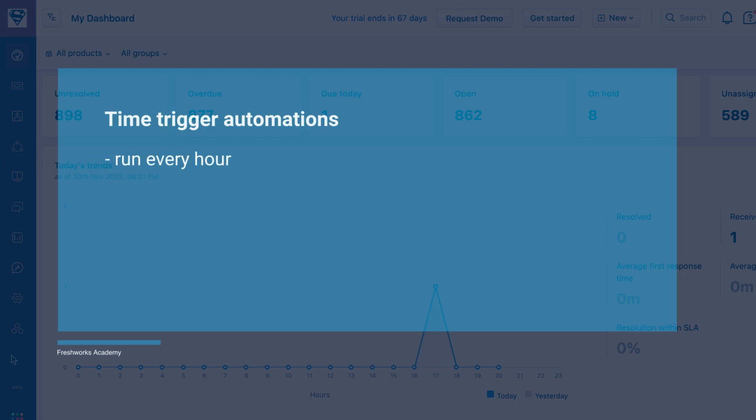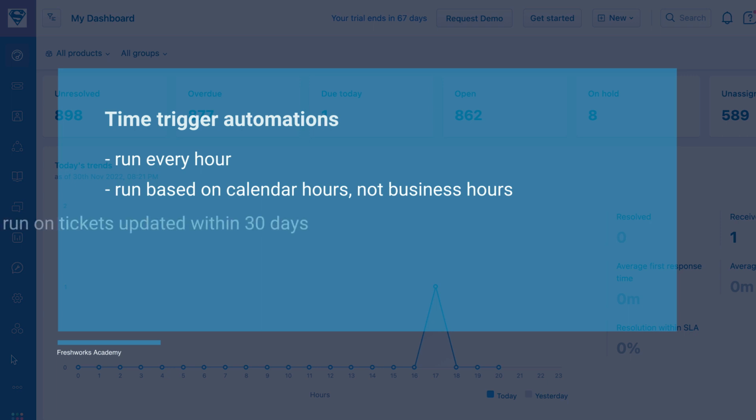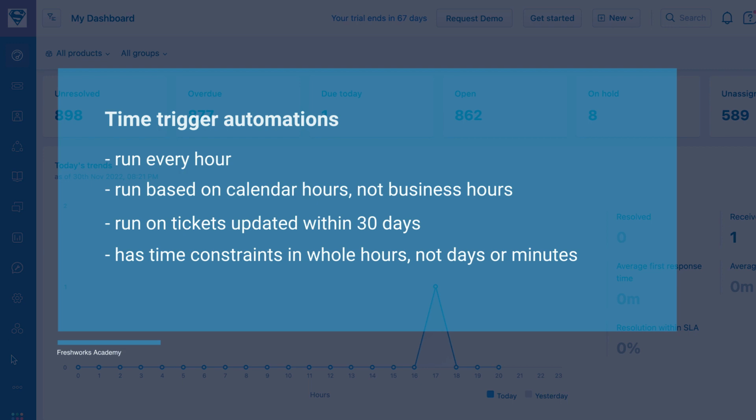Time triggers run every hour, not immediately after a condition is met. They run only based on calendar hours and not based on business hours. They run on tickets updated within 30 days. Time constraints can only be whole hours, not days or minutes.